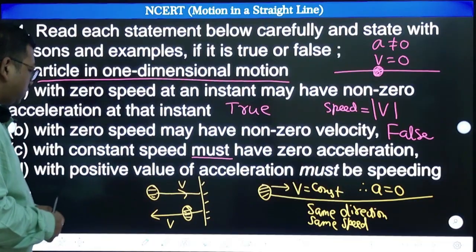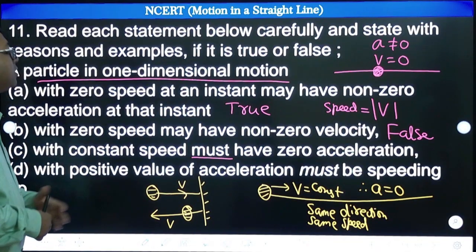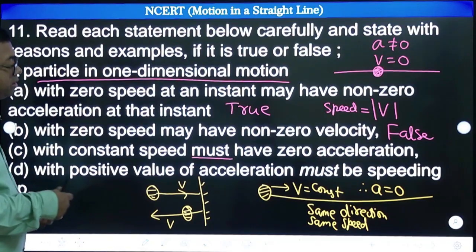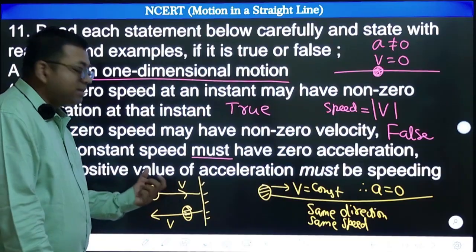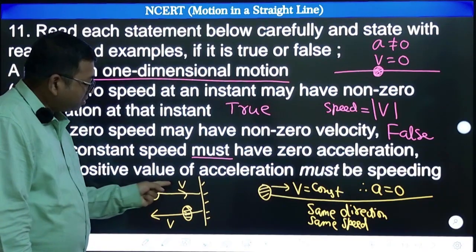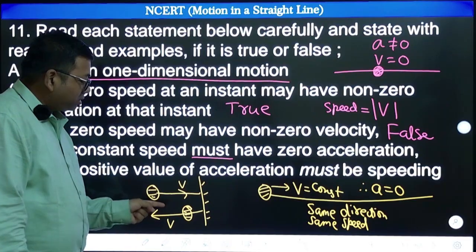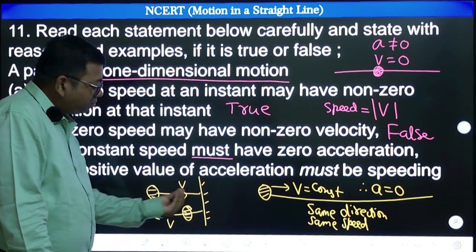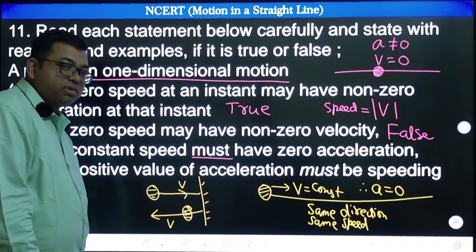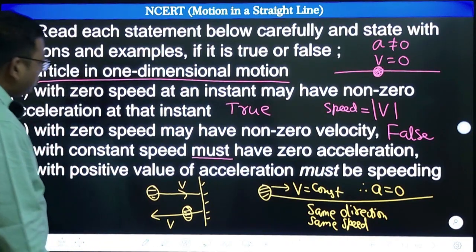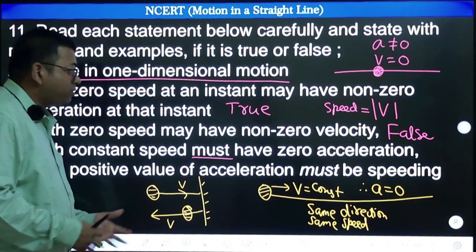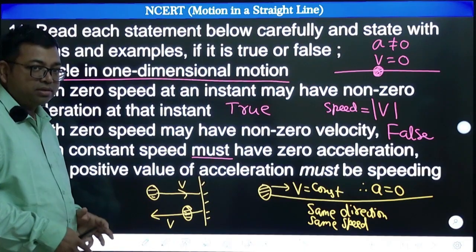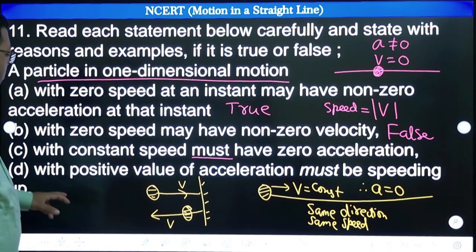So now the question is whether this is possible or not. Here it must have zero acceleration, but in this case acceleration will not be zero, because velocity has changed. So this question has to be interpreted properly. There may be possibilities of both answers, but we have to decide which answers can be possible.